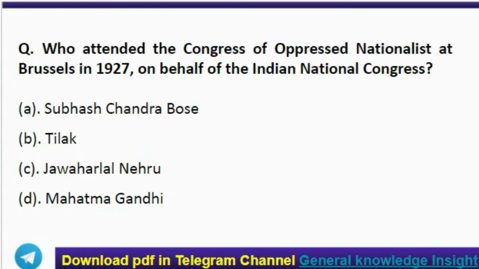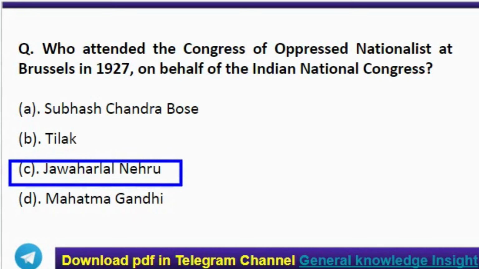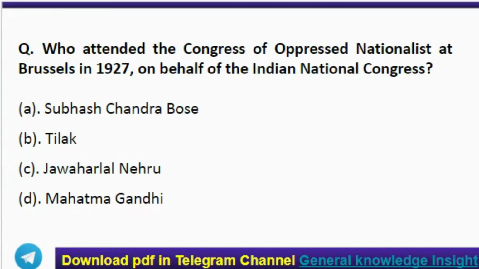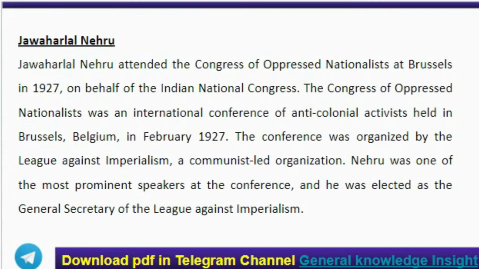Next question, who attended the Congress of Oppressed Nationalities at Brussels in 1927 on behalf of the Indian National Congress? The correct answer option C, Jawaharlal Nehru. Here, Jawaharlal Nehru attended the Congress at Brussels in 1927 on behalf of the Indian National Congress.